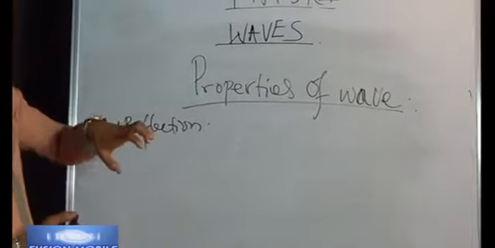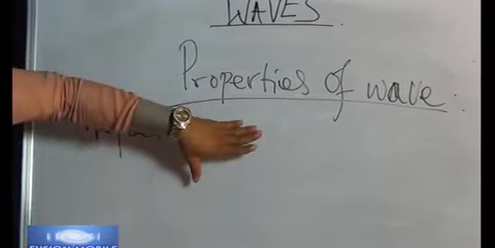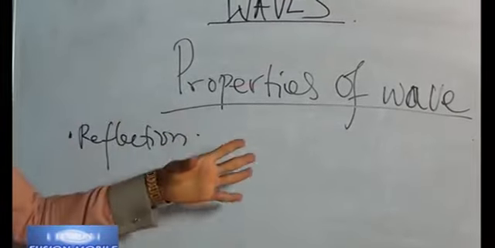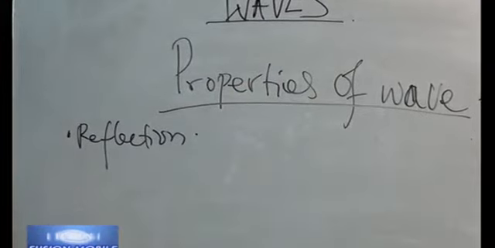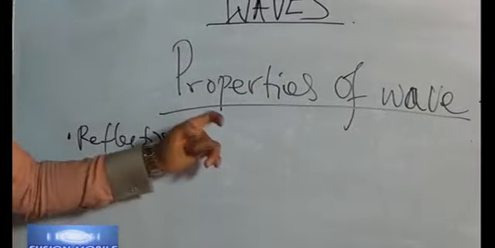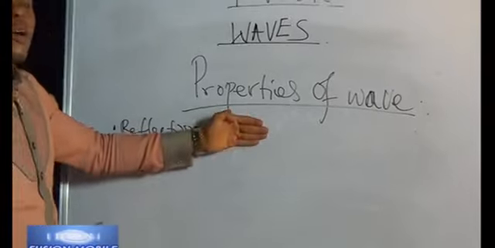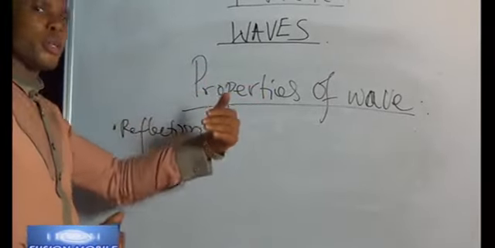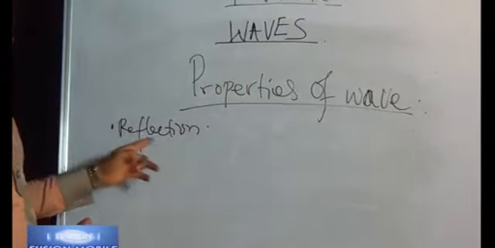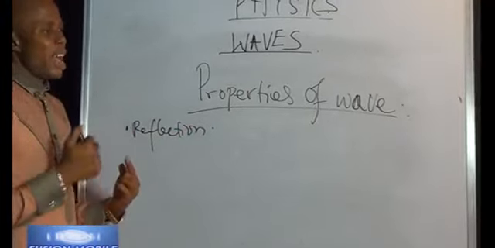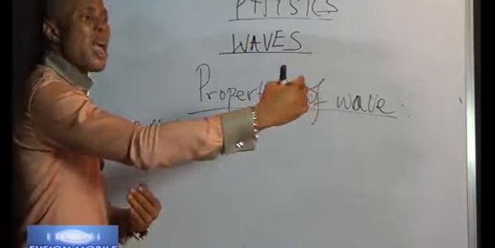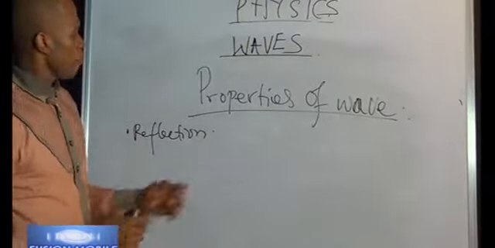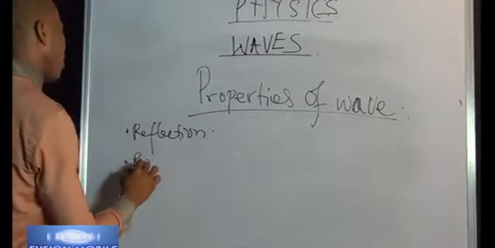Fine. When you have a wave meeting an obstacle, there is a rebound or bouncing away from that particular obstacle. So whenever a wave is moving and encounters an obstacle, it hits on the obstacle and changes direction. Whether it's coming back to you or it's going somewhere else, we'll say that that particular property of a wave, the ability to meet an obstacle and move away from that obstacle, is called what? Reflection. The second one, we'll talk about refraction.